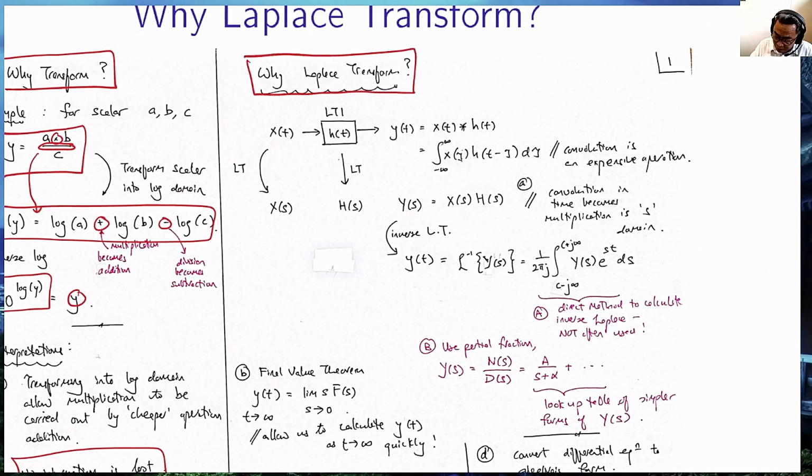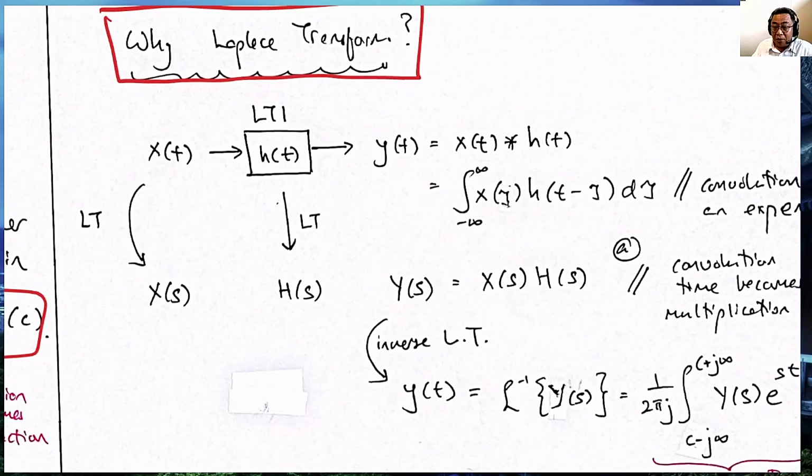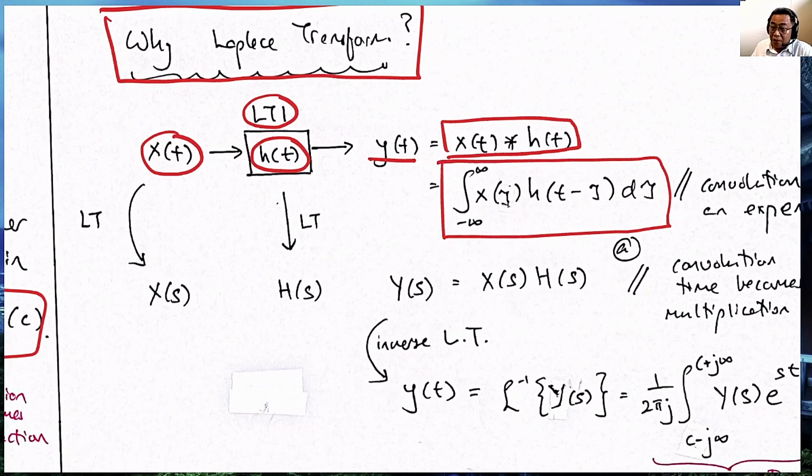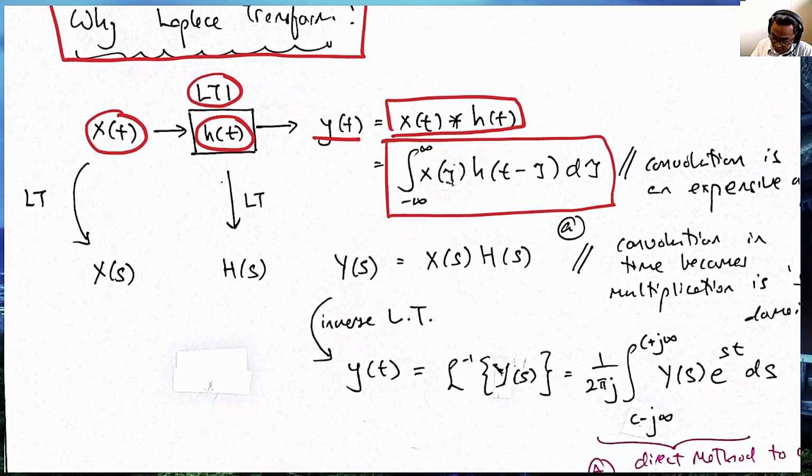So I'll give you this example. I've told you that when we have signal x(t) and an LTI system with h(t), the impulse response, the output y(t) is described by this convolution equation: x(t) convolved with h(t). Now, convolution is very expensive because to get just a single element, you have to perform this convolution. And if h(t) is very long, then this integration is an expensive business.